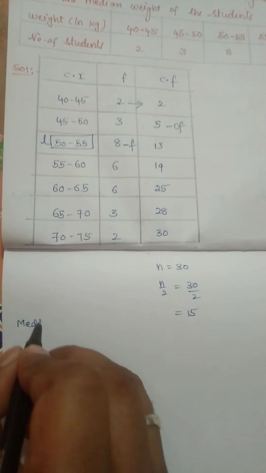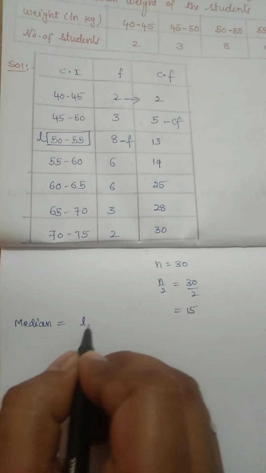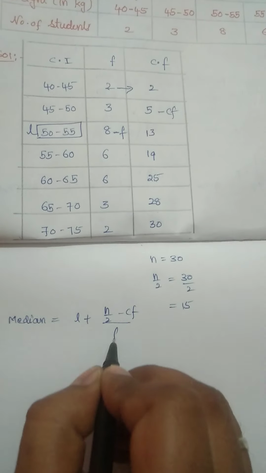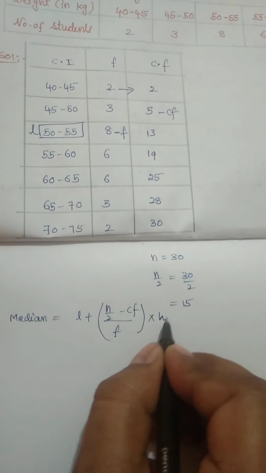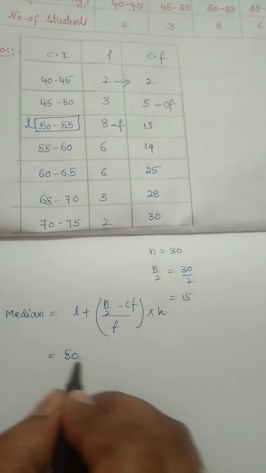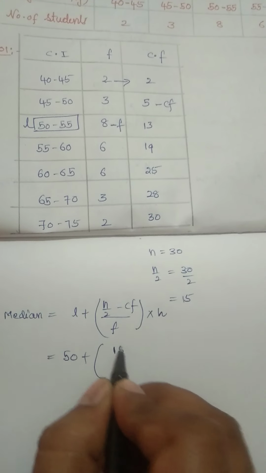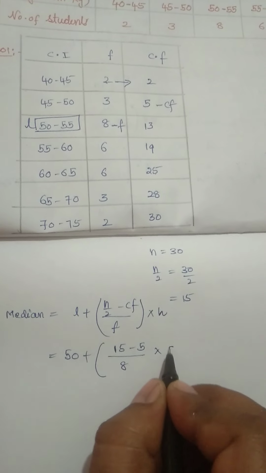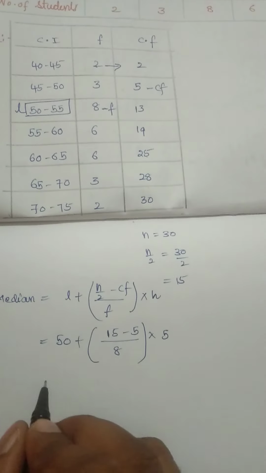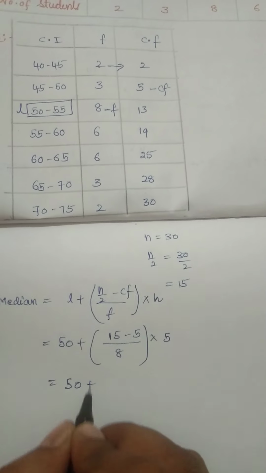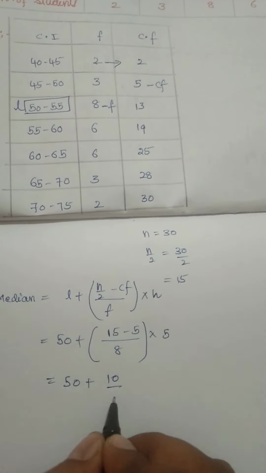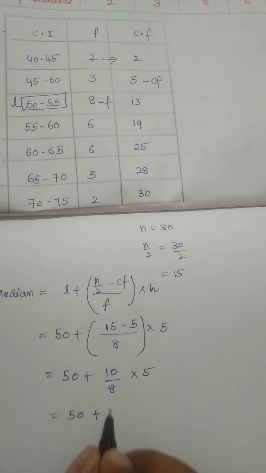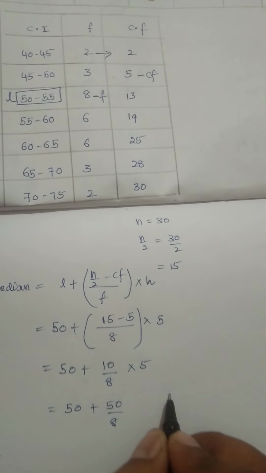Okay. So what is the median? The formula to find the median is L plus n by 2 minus CF by F into H. L value is 50, n by 2 value is 15, CF is 5, frequency is 8 and class size is 5, children. So 50 plus 15 minus 5, 10 by 8 into 5. So 50 plus 10 5s are 50 divided by 8.